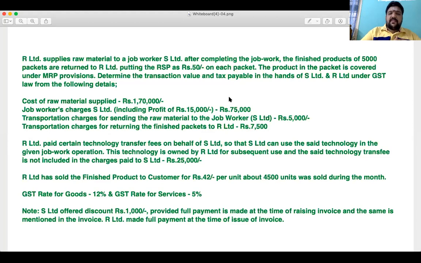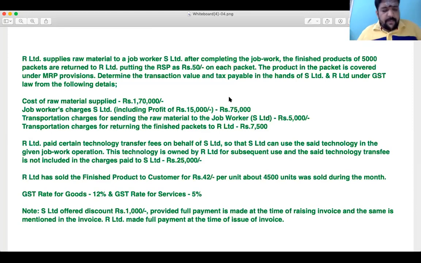Followed by the last discussion, S Limited has offered a discount of 1,000 rupees to people who make full payment at the time of raising the invoice. That discount is also given at the invoice level itself. So the whole discussion becomes a lot easier.